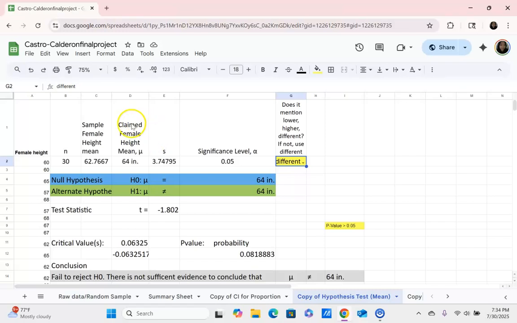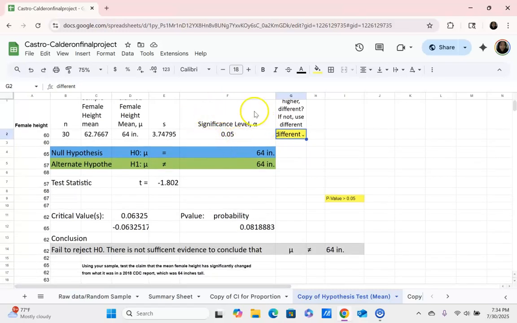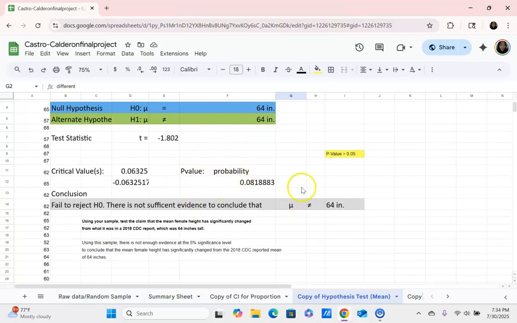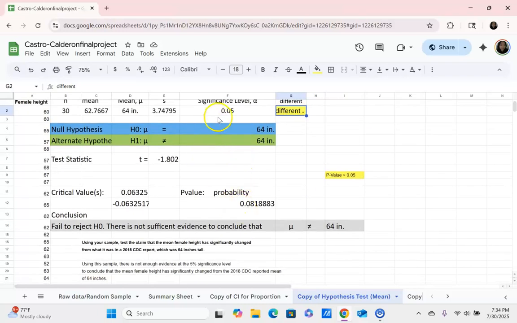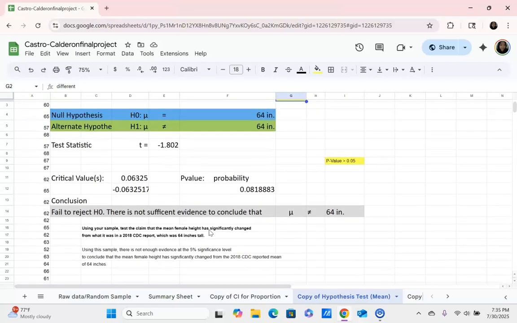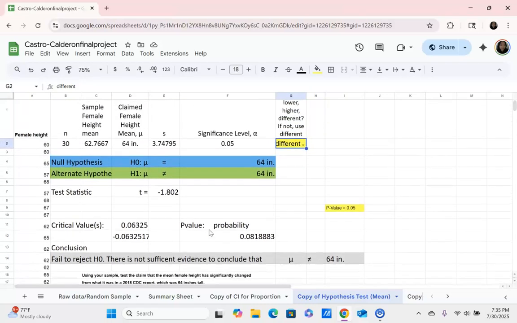The claimed female height in 2018 was 64 inches. We're testing at a significance level of 5%. Because this probability value is greater than 5%, I decided that using this sample, there is not enough evidence at the 5% significance level to conclude that the mean female height has significantly changed from the 2018 CDC reported mean of 64 inches.